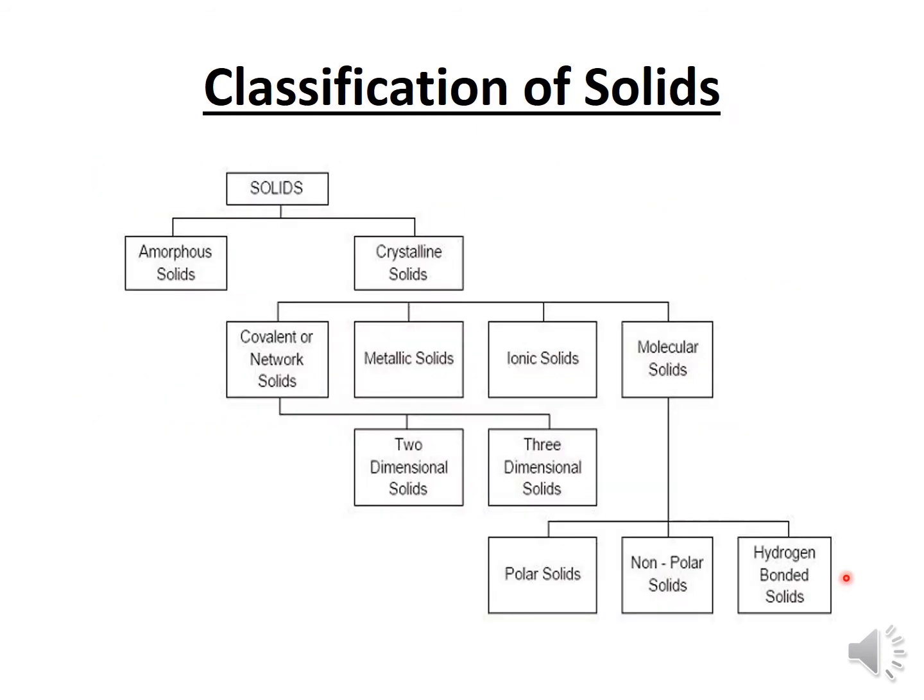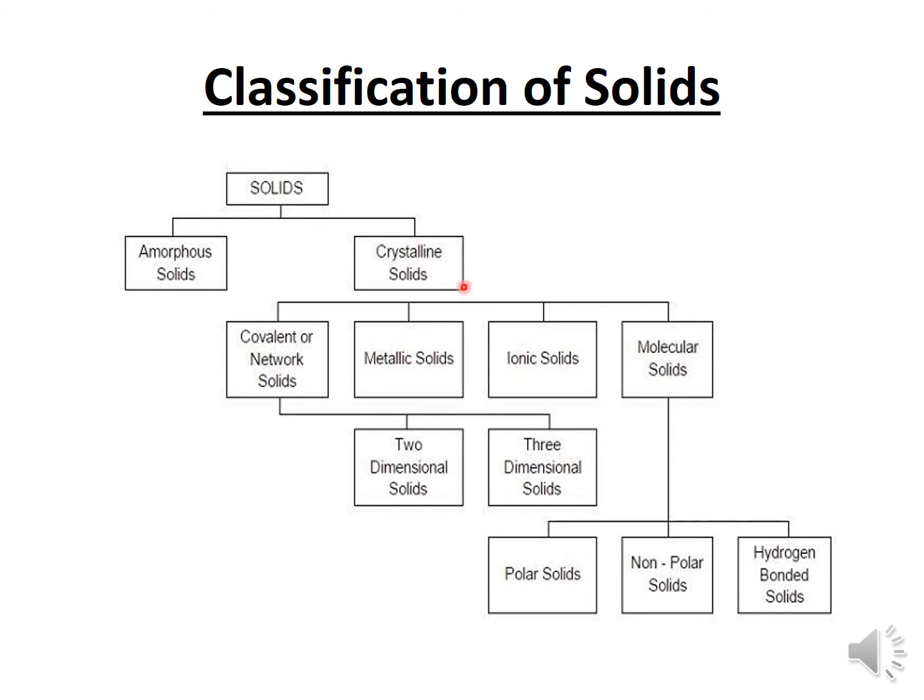Classification of solids is done on the basis of the molecules present and their structure. Firstly, they are divided into two categories: amorphous solids and crystalline solids. If molecules are arranged randomly, they are called amorphous solids.